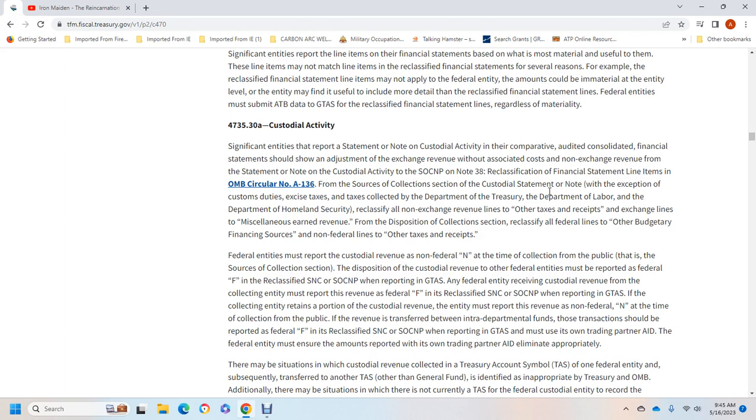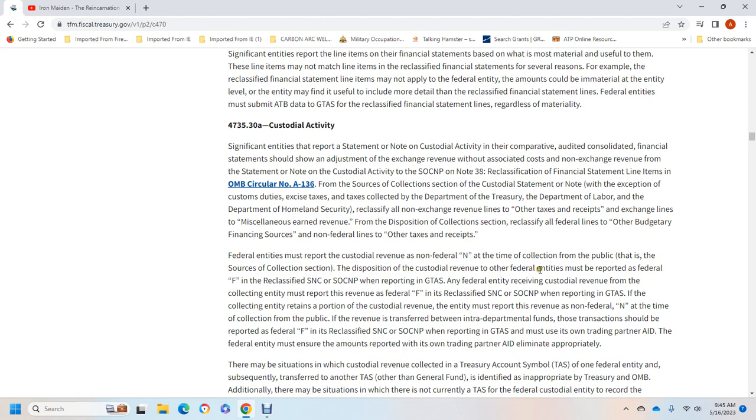The sources of collection section of the custodial statement and note, with the exception of customs duties and excise taxes collected by the Department of the Treasury, the Department of Labor, and the Department of Homeland Security, reclassify all of the non-exchange revenue lines to the other tax receipts line and the exchange lines to the miscellaneous revenue line. The disposition of collection section reclassifies all federal lines to the other budgetary financing sources and the non-federal lines to the other tax receipts. Federal entities must report the custodial revenue for the non-federal entity at the time of collection, and there is support for the collection section.